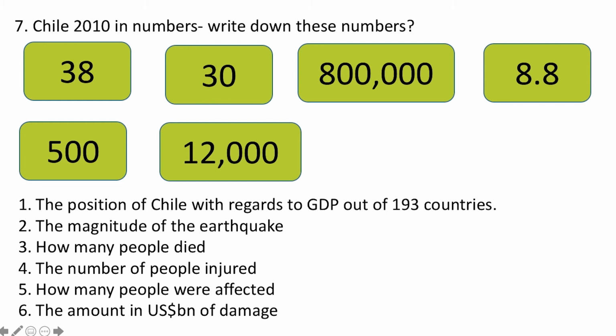Question 1. The position of Chile with regards to GDP out of 193 countries. The magnitude of the earthquake, how many people died, the number of people injured, how many people were affected, the amount in US billions of damage. Pause the video and try to match those numbers with those questions.